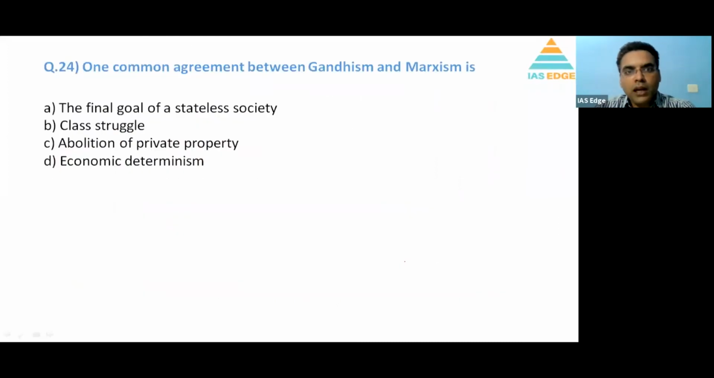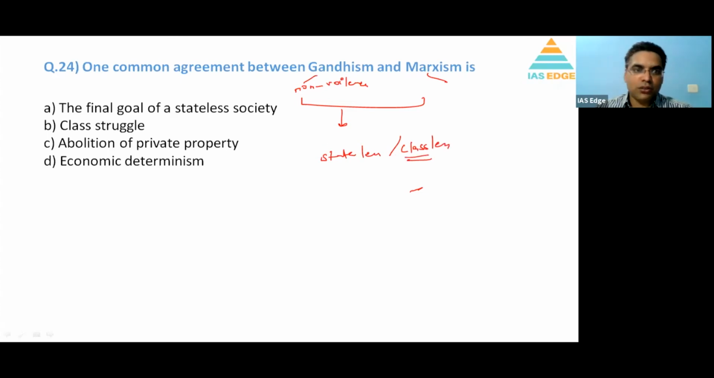Question number 24. One common agreement between Gandhism and Marxism. Now there are two ideological theories, at very opposite ends. So Gandhism talks about non-violence. Marxism is about meeting the objective. Violence can be there, but both of them have a common objective to reach the goal of a stateless and classless society. Okay, so that was the objective.